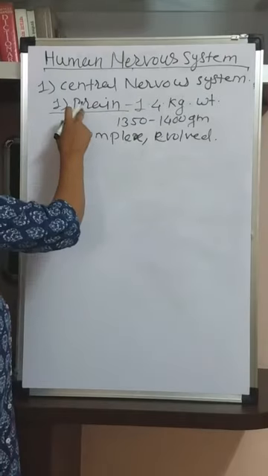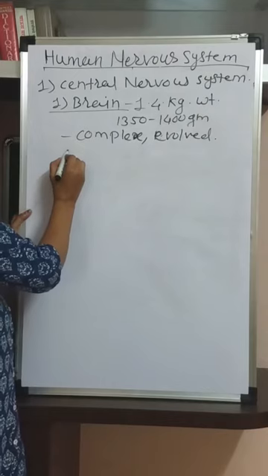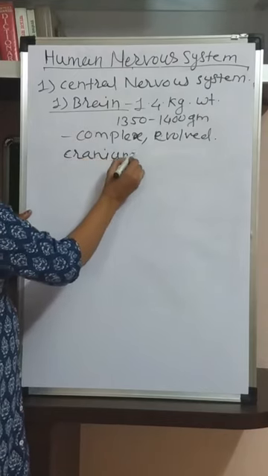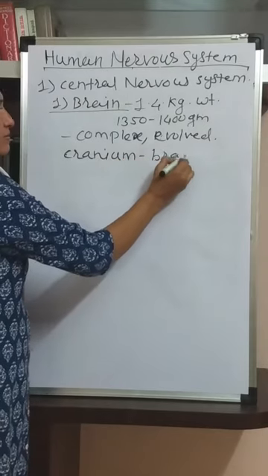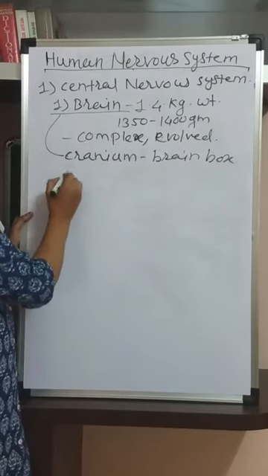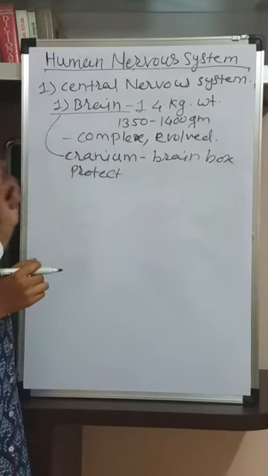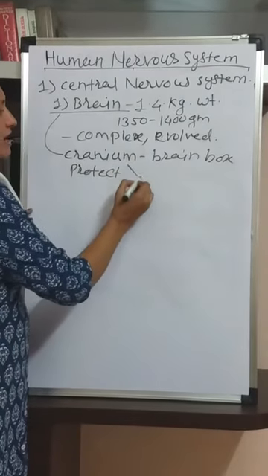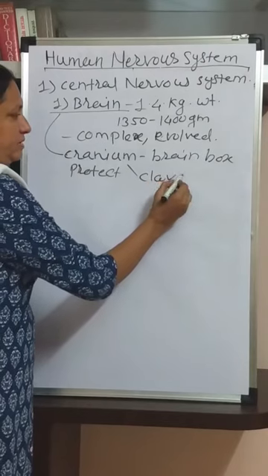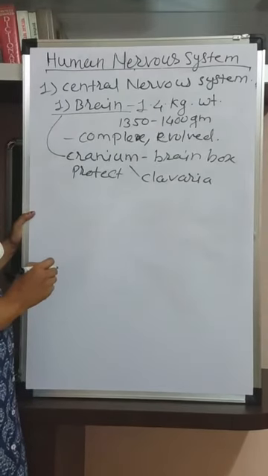Now this brain is enclosed in a bony box, that is called the cranium. The cranium is also called the brain box, a bony box which protects the brain. The cranium is also called calvaria.